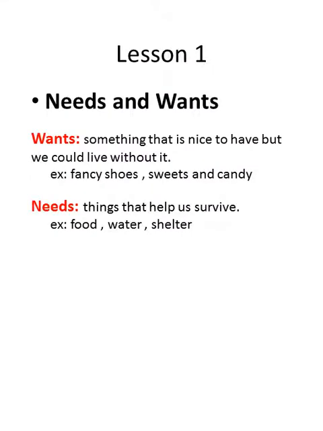In lesson 1, we have learned the meaning of wants and needs and what is the difference between them. We have learned that wants are something that is nice to have, but we could live without it, like new fancy shoes, sweets and candy. You will be happy if you have this thing, but you can live if you don't have it. But needs are things that help us to survive. Survive means live. Like water, food and shelter. I can't live without water, food and shelter. So they are needs. I need them.